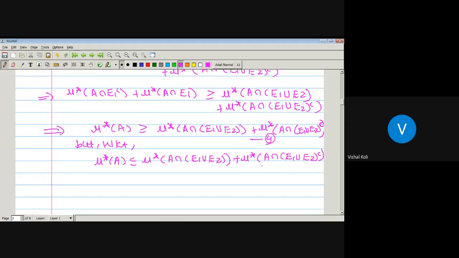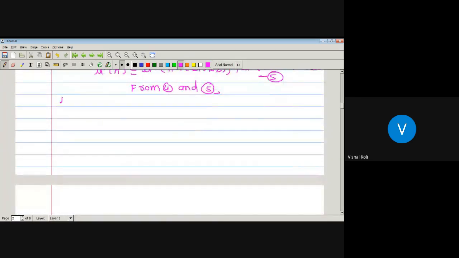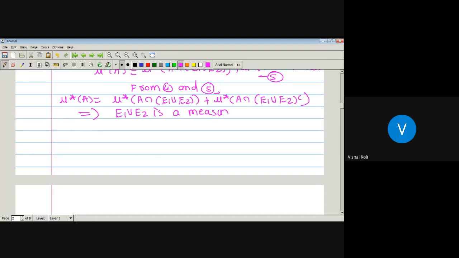Now compare this 4 and 5. We get from 4 and 5 outer measure of A is equal to outer measure of A intersection (E1 union E2) plus outer measure of A intersection (E1 union E2) complement. Now by the definition of measurable set, the set E1 union E2 is a measurable set, which implies E1 union E2 is a measurable set.